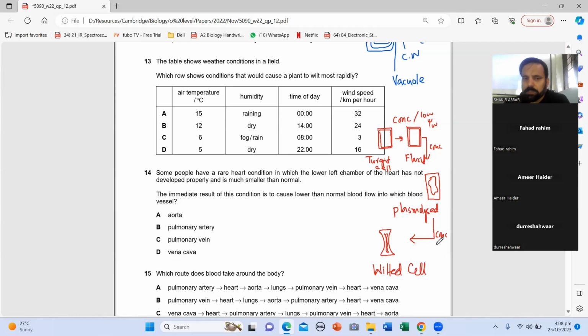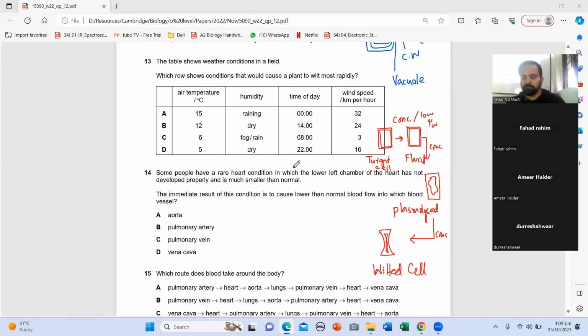Please understand this very carefully. Tell me, does plasmolysis lead to wilting or wilting lead to plasmolysis? Sir, plasmolysis leads to wilting. Okay, Fahad, plasmolysis leads to wilting, right? Yes sir. What is the answer?